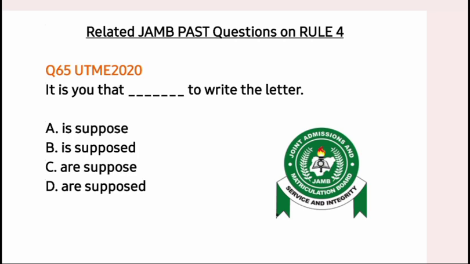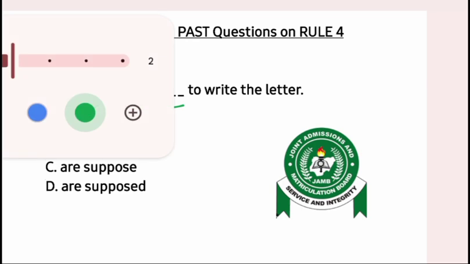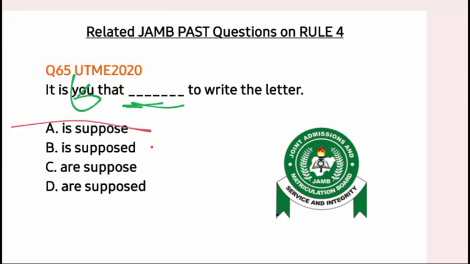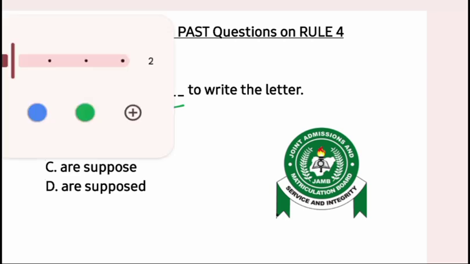Now if you look at the rule, it says whenever we have a pronoun or a noun before a relative pronoun, then we have a verb, the verb is going to agree with the first pronoun or with the noun. Now you is our pronoun. That means our verb in the space must agree with you. Normally if you want to speak, we say you are. That means options A and B are wrong because they have is.